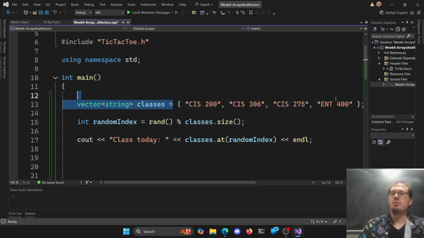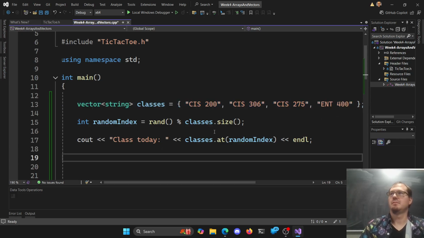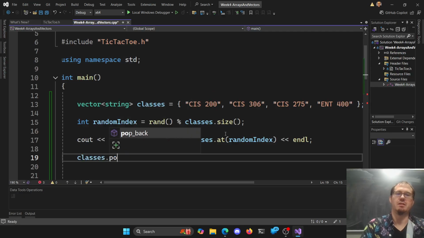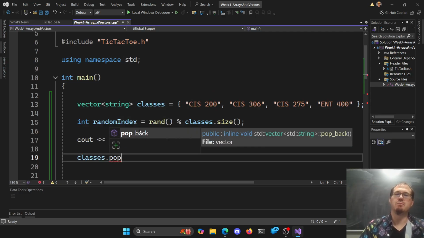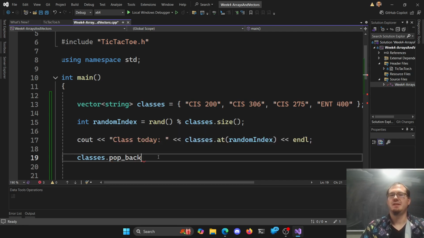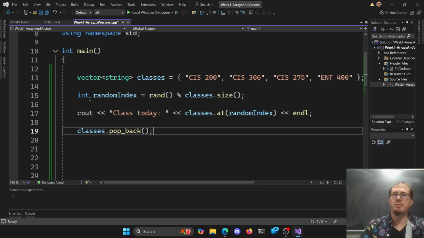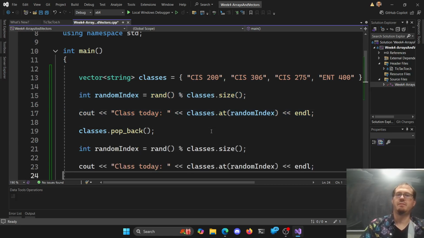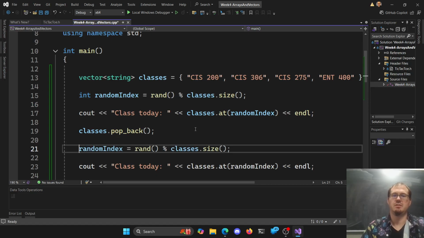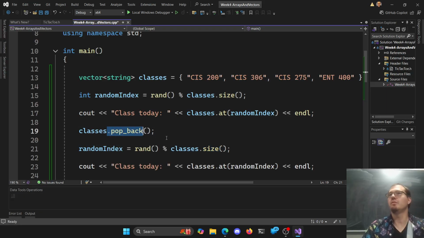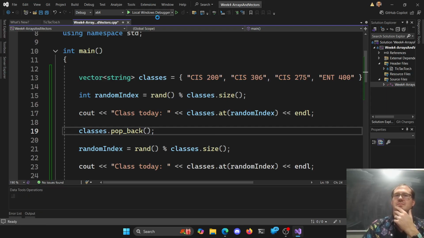What if we wanted to remove something from our list here? Can we remove an item? Yeah, we can. So we can take our classes and we can pop back. So pop back removes the last item. Now, it's not removing an item at a specific index, it's only removing the last one, but like push back only adds to the back, right? We can take off the last one here, get rid of it, and then when we run this again, we won't have that item. So now we'll pick a different random number, but because it's based off the size and we've removed something from it here, it's going to work. Right, so we'll get two classes here.